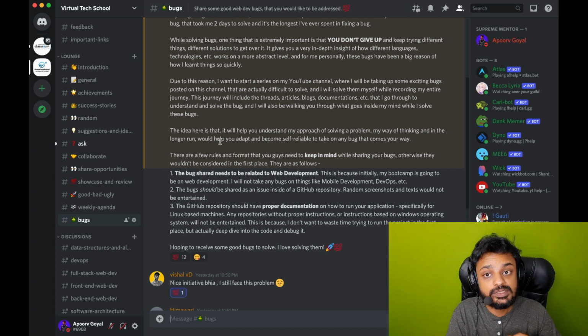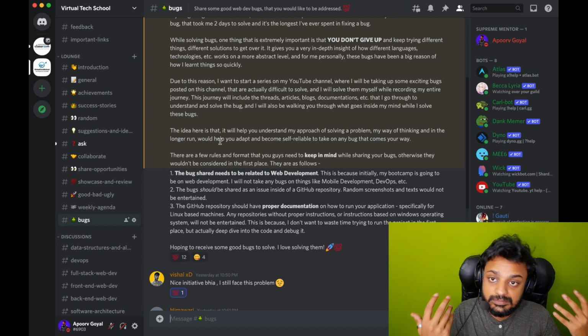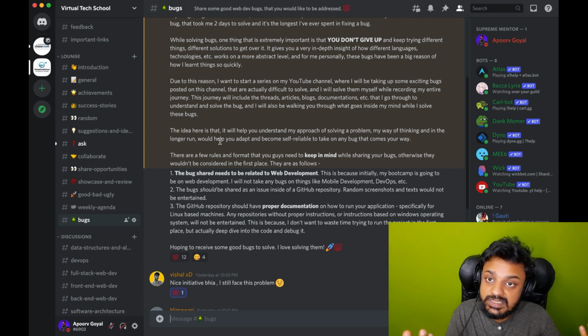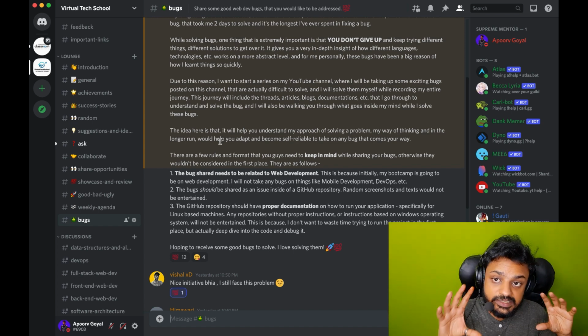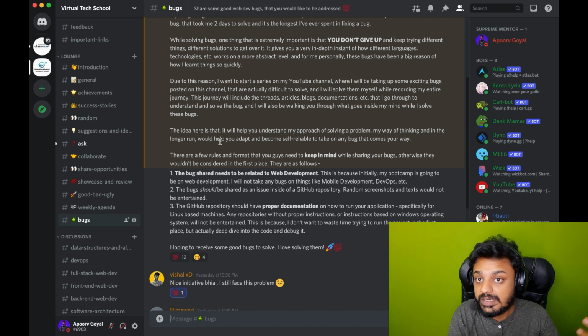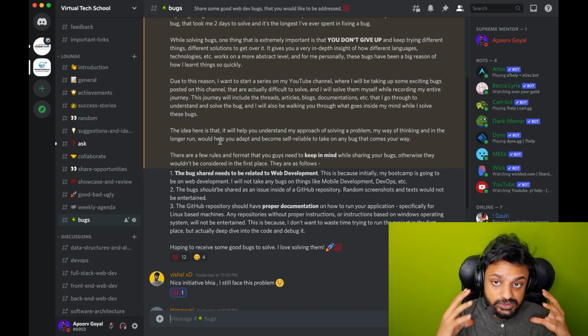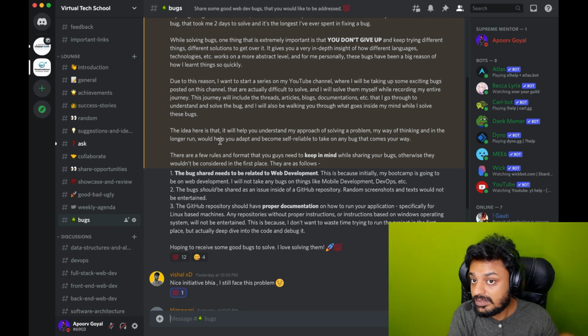Your code should at least start. Your server should at least start, whatever it is, the front end server, back end server, or your microservice using Docker or whatever it is. It should at least start running with the commands that you're giving me. And then there should be that bug, and these commands and this documentation should be based on Linux, because I use a Linux machine.